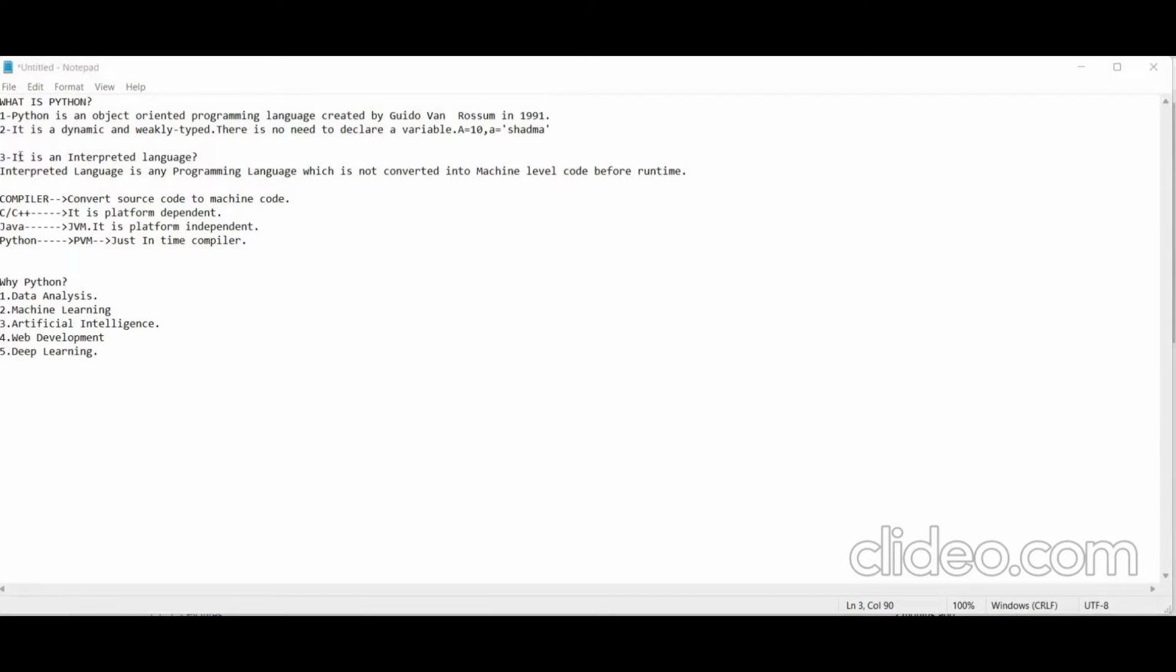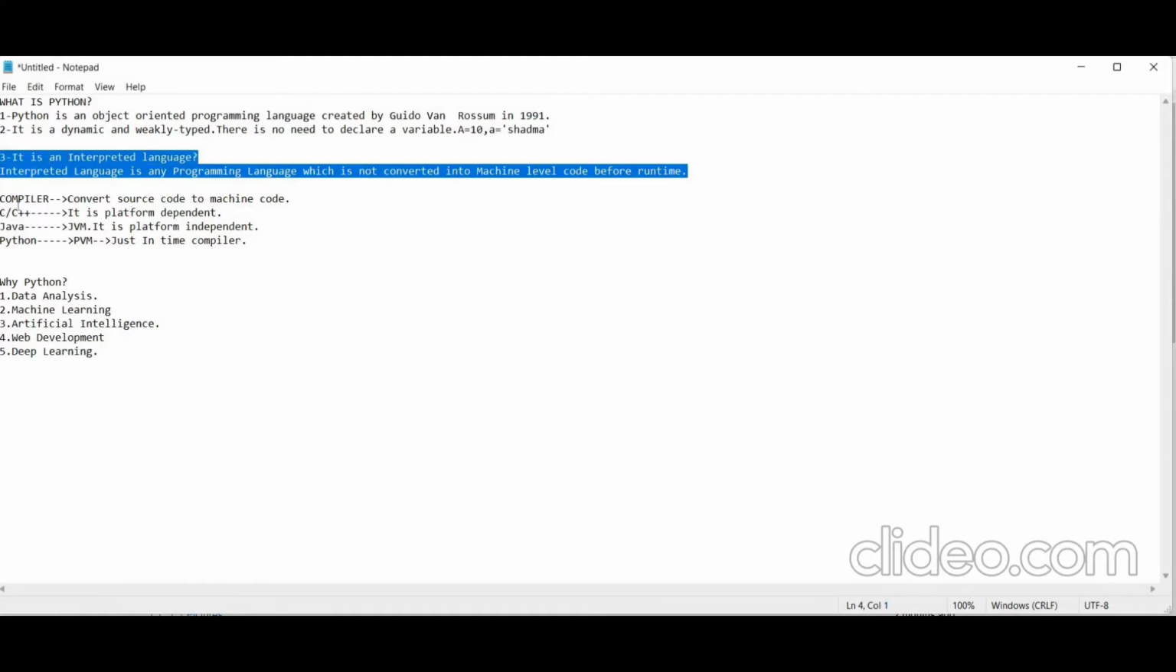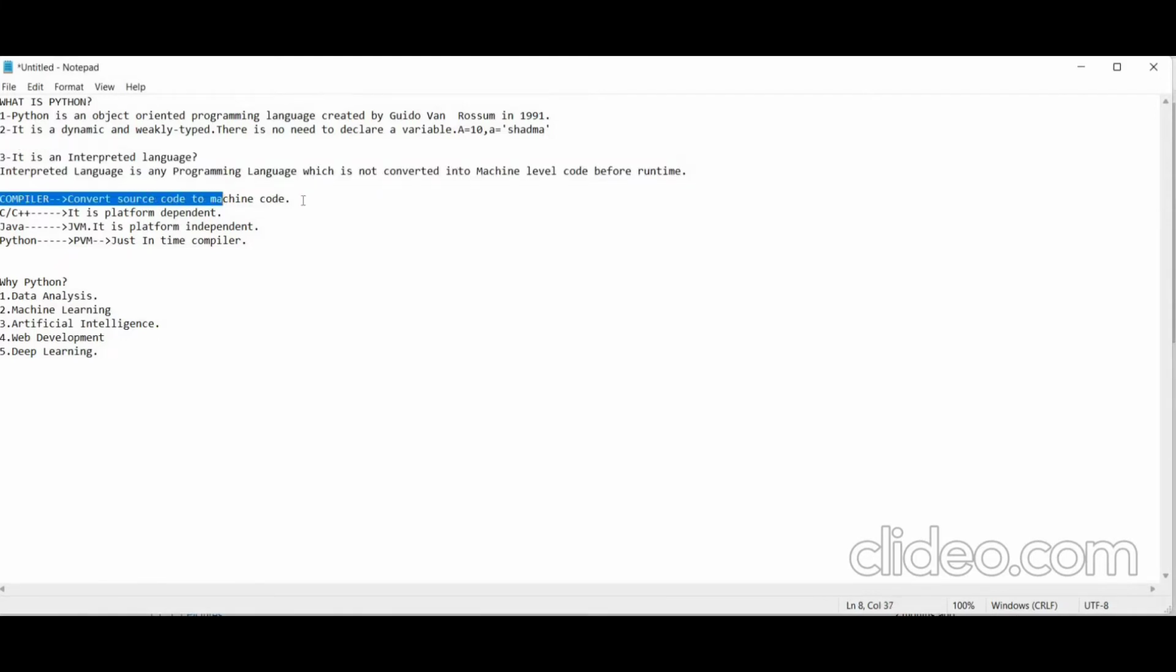Now, coming to the third feature of Python, that is, it is an interpreted language. What is an interpreted language? An interpreted language is any programming language which is not converted into machine level code before runtime, unlike the way a compiler does. A compiler converts the source code to machine code and saves it in a file. But an interpreted language doesn't convert the source code to machine code at a time before the runtime. Here, line by line execution occurs.